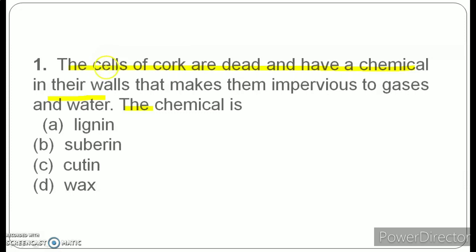Here the question is asking that the cells of a cork are dead, and they have a chemical substance. You should know the name of that particular chemical substance, and your options are A. lignin, B. suberin, C. cutin, and D. wax. Let me know the answer. Take your time.